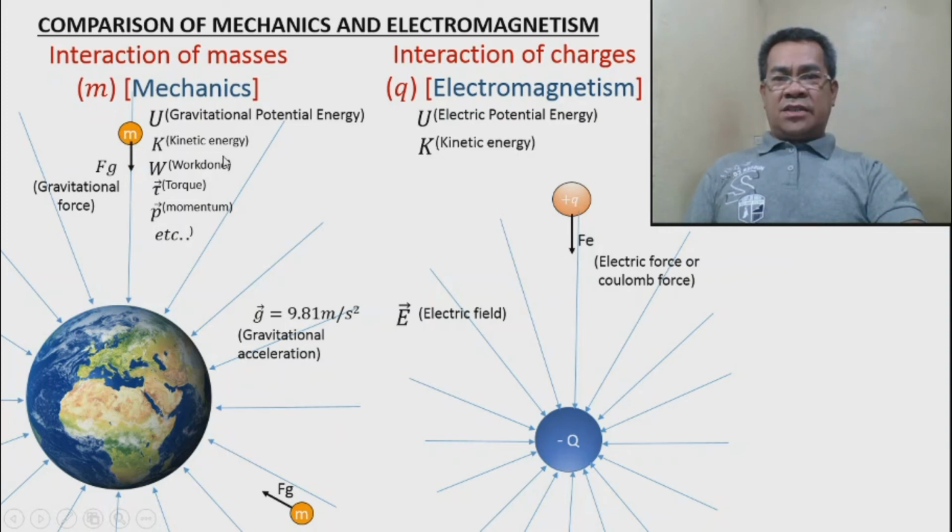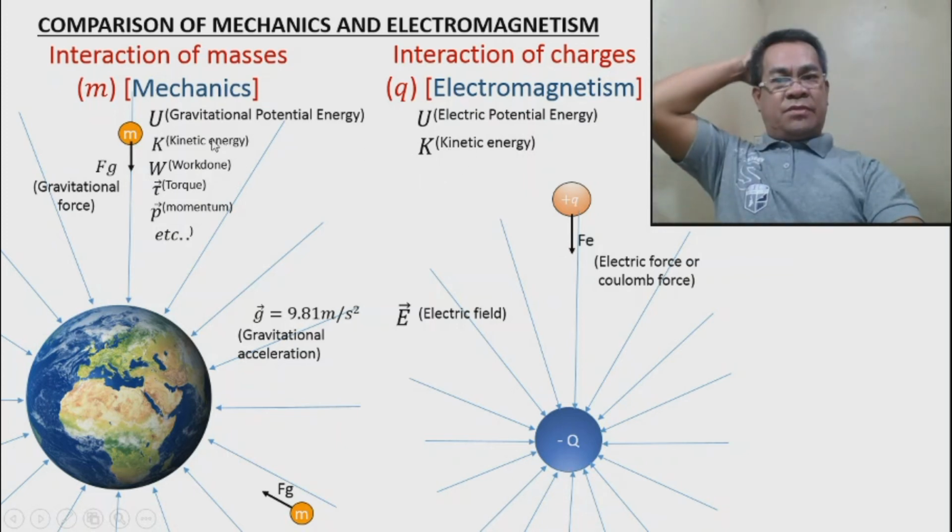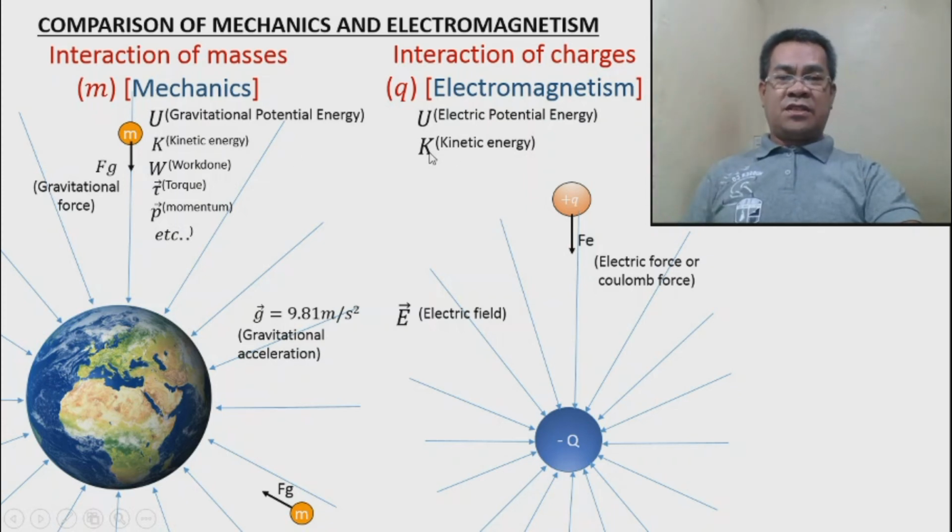K is the kinetic energy. By the way, the question is, do they have the same formula for the gravitational potential energy and the electric potential energy? The answer is they must be different, because this is due to mass and this is due to charges, but there are similarities. Kinetic energy is the energy possessed by the velocity of the particle. So this is also the velocity of the moving charges. The formula is 1 half mv squared.